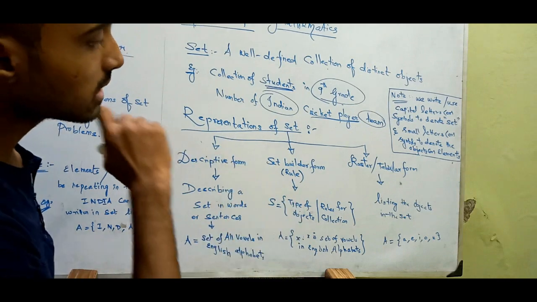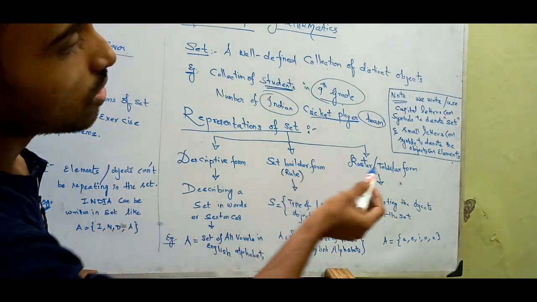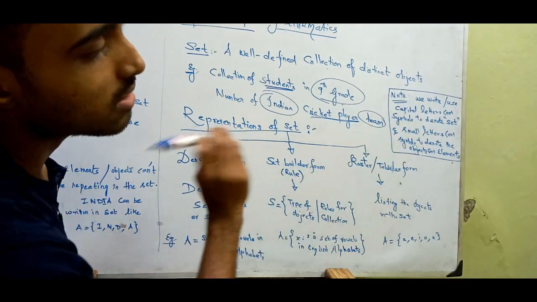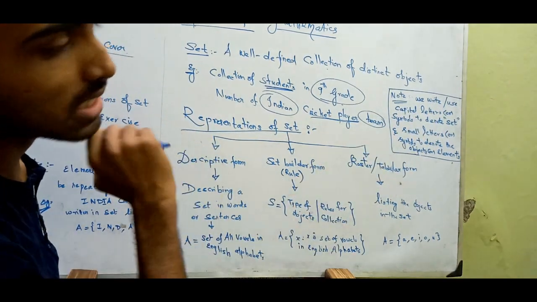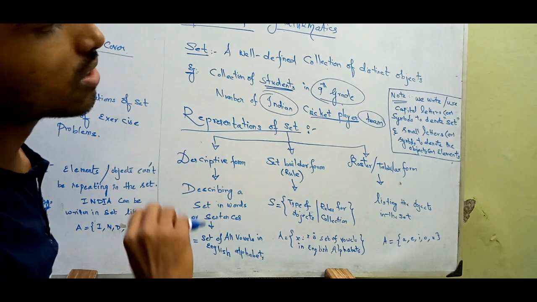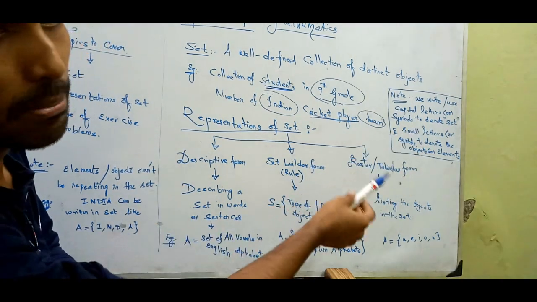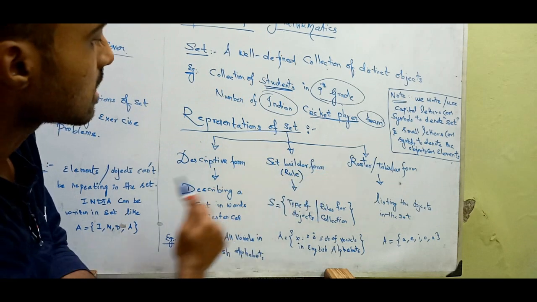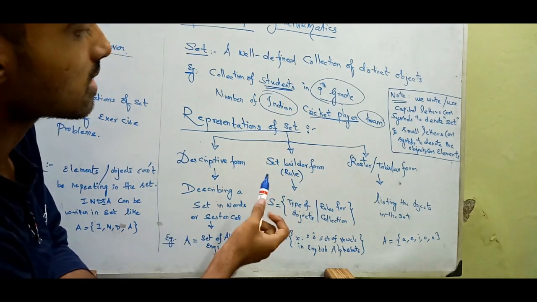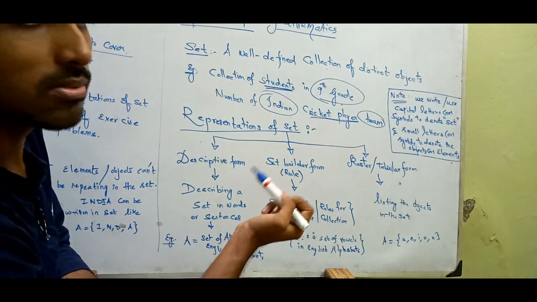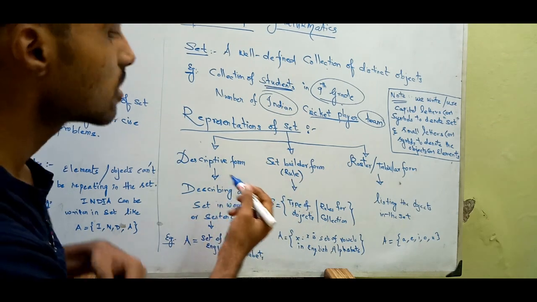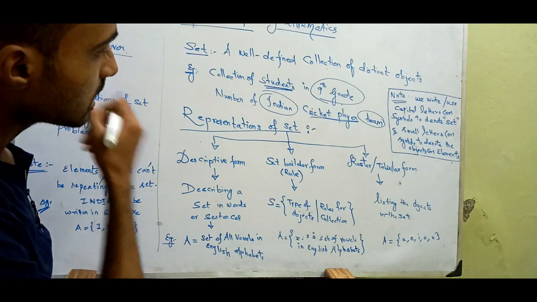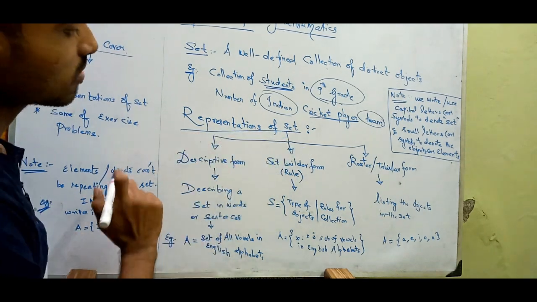taken from the Indian team. Also we need to note that we use capital letters or symbols to denote the set. Always we denote the set by capital letters, and small letters for elements or objects. I'll give you an example, and inshallah we will see what are objects and elements here. Now let us go to representation of the set.